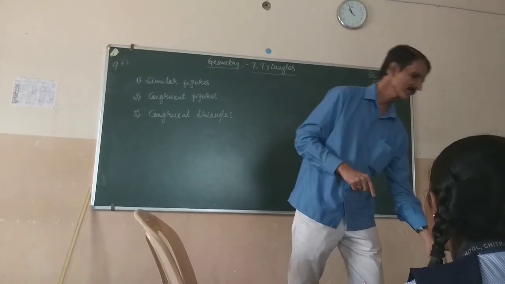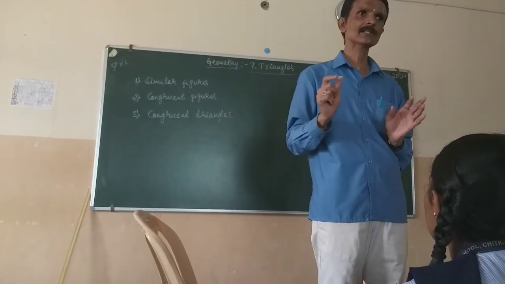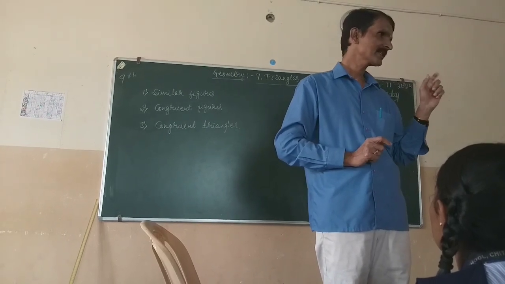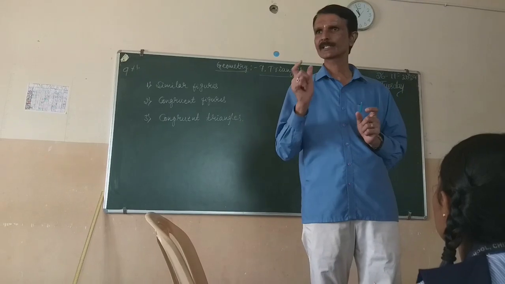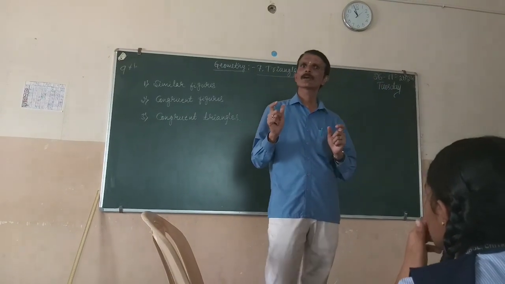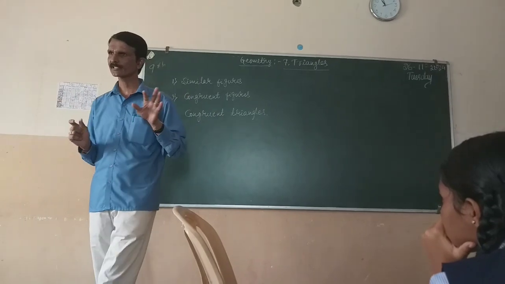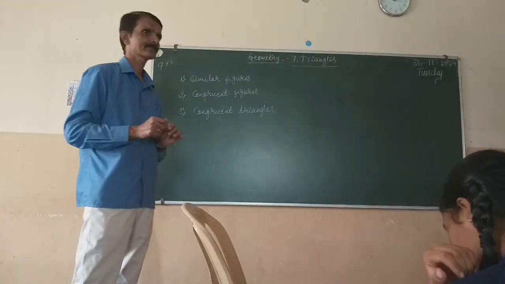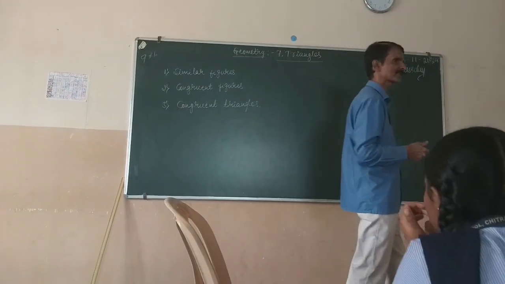So how do you define congruent triangles? If the three sides of one triangle are equal to the corresponding three sides of another triangle, and what do we have to take next?